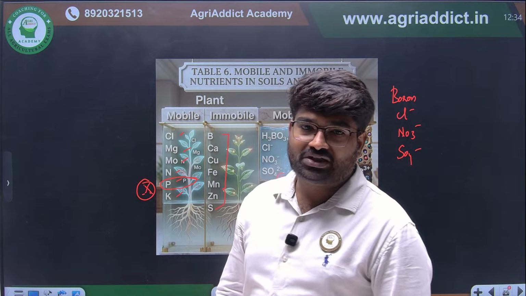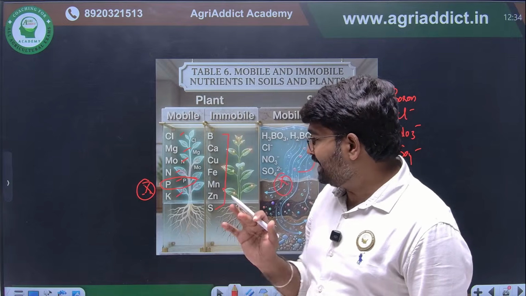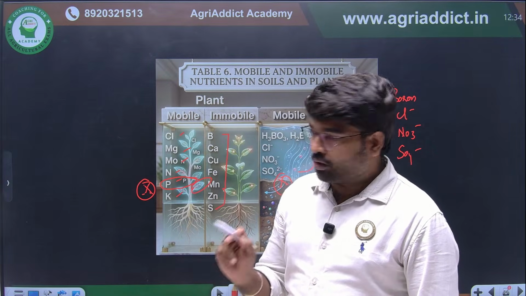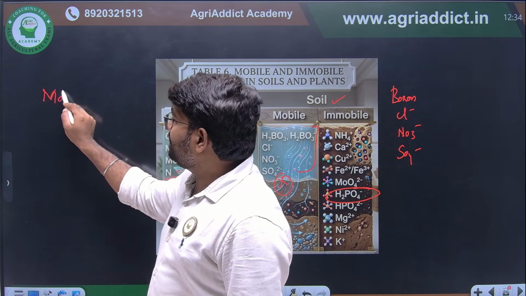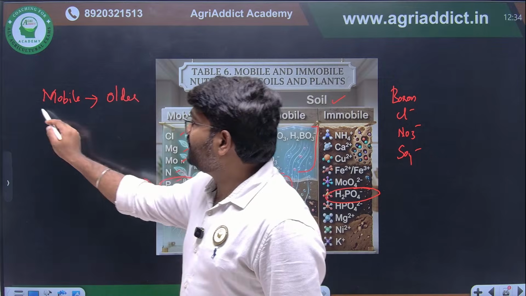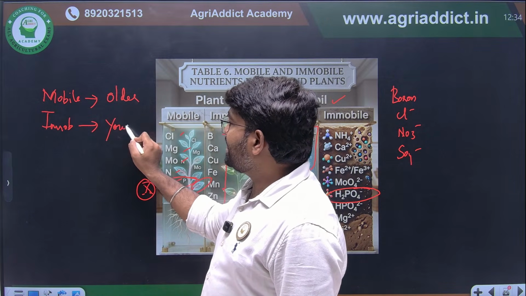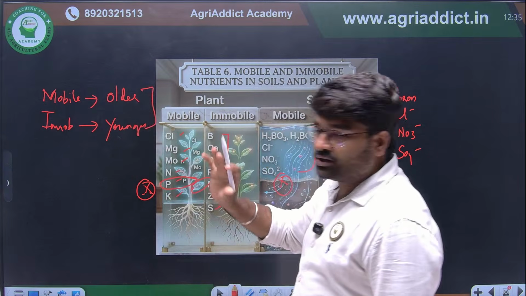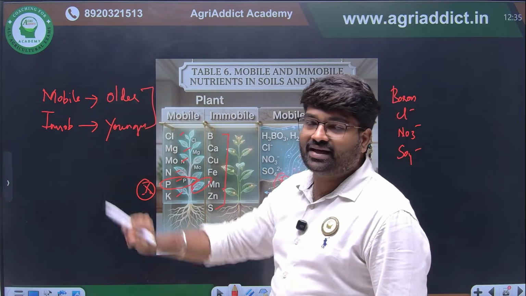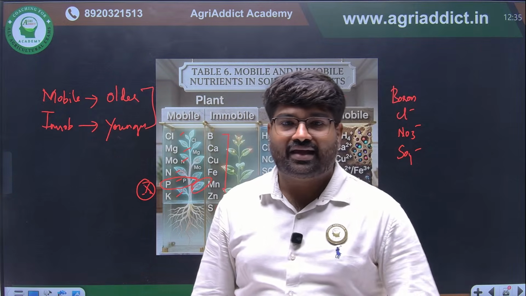Then another most important thing: if an element is mobile in the plant, the deficiency symptom will happen in older leaves. If it is an immobile element, the deficiency symptom will happen in younger leaves. This is another important point. If we know which element is mobile or immobile in plant, based on that we can easily filter out the options in the question, whether the symptom will happen in younger leaves or older leaves.